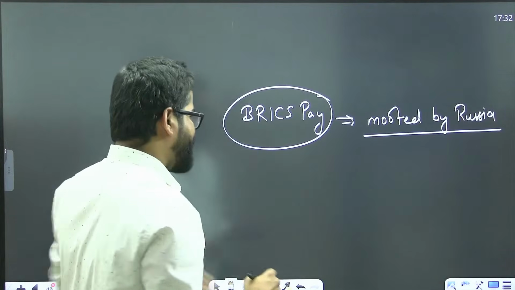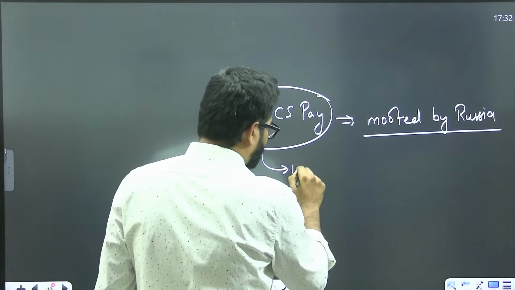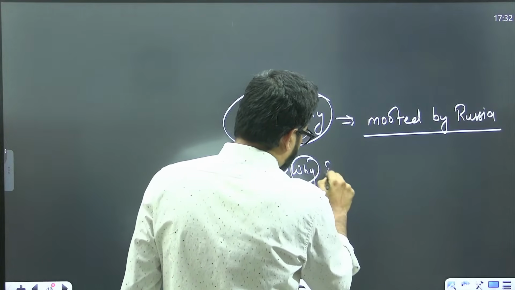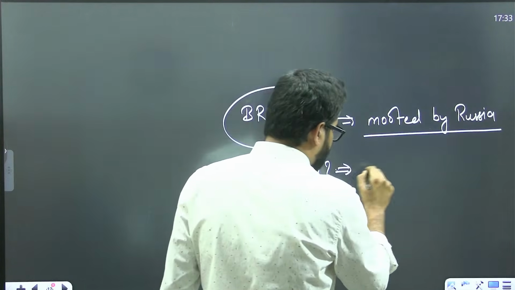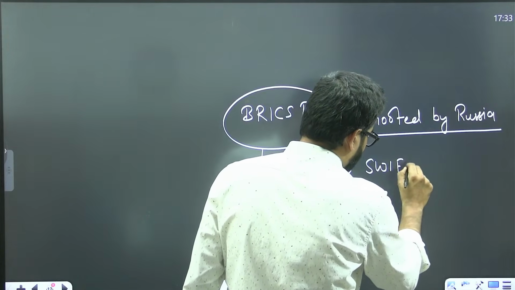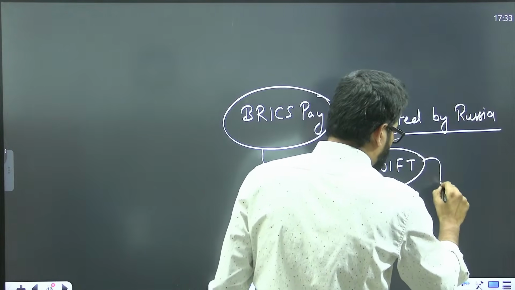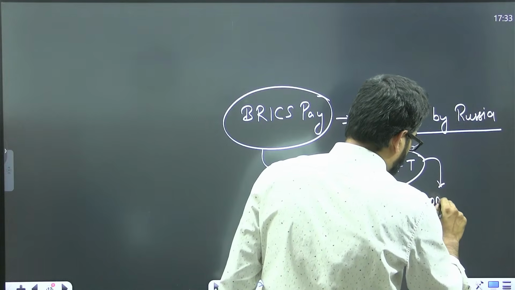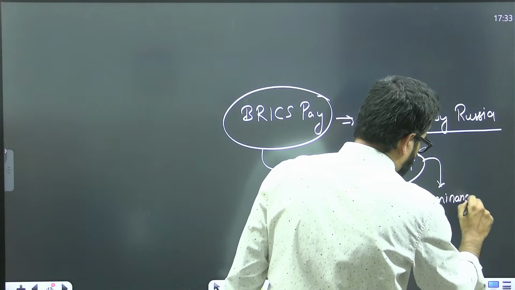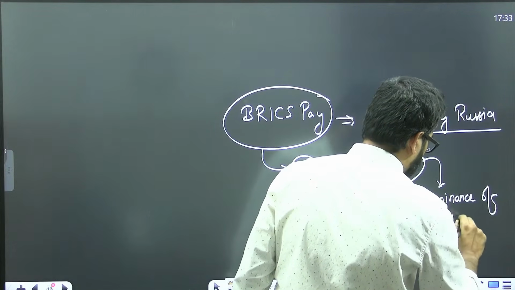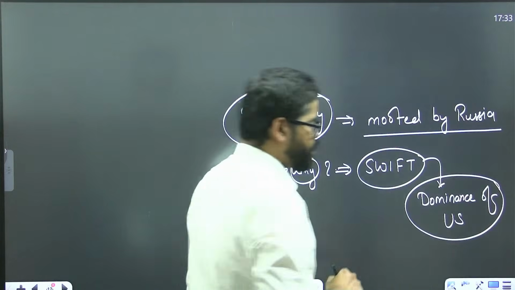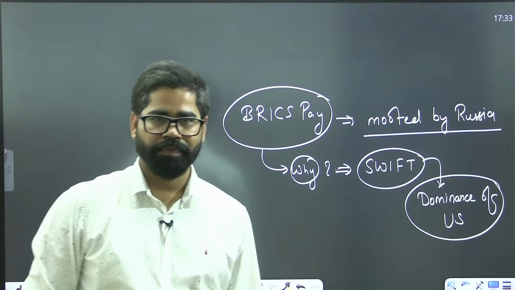So why has this been done? Because in the case of SWIFT, there is dominance of the US.